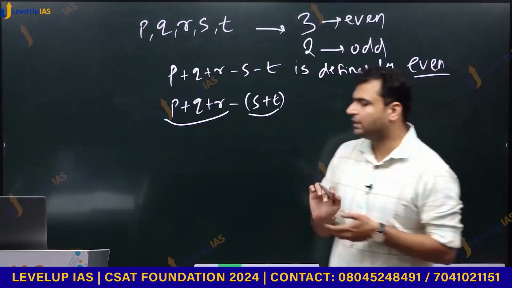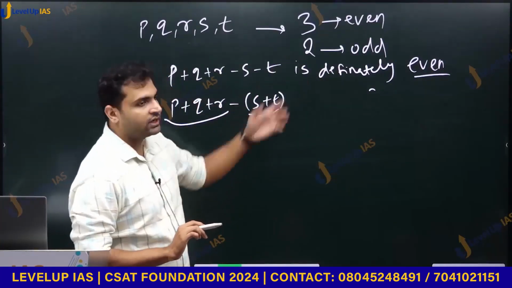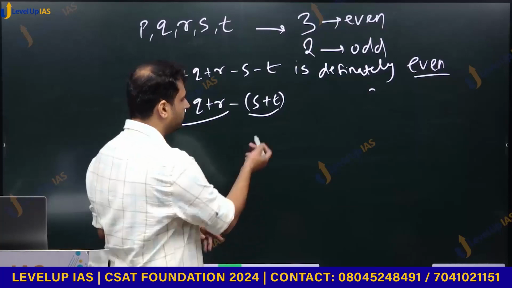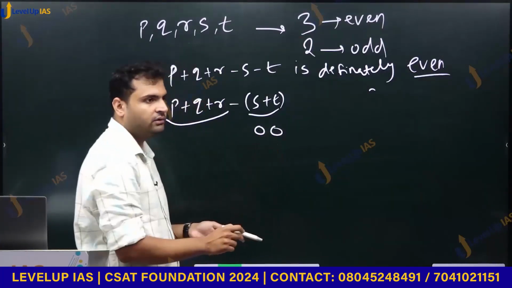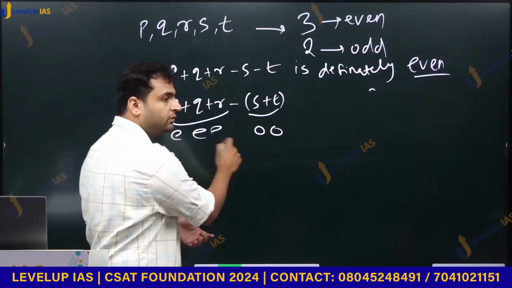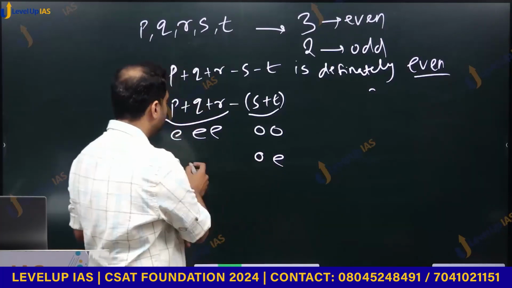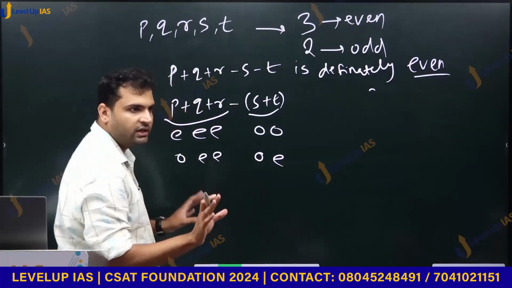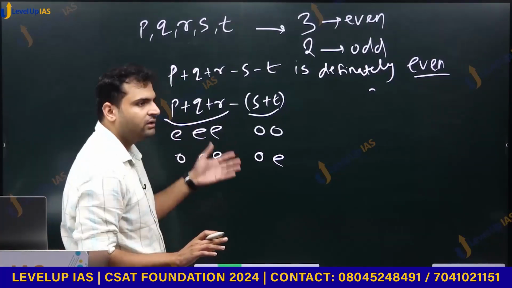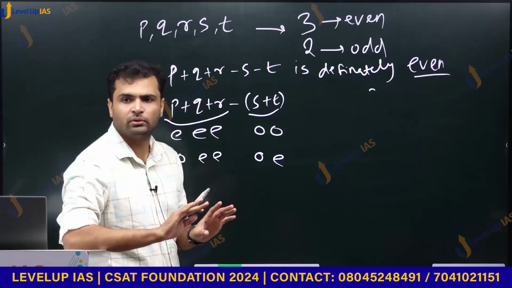Now what are the possible cases we have? Maybe both s and t are odd. That is one case. I am now making the possible cases. If both of these are odd, then all of them are even. If one of them is odd, one of them is even, then one of them is odd and two of them are even. Order is irrelevant. Why? Because in addition, it doesn't matter in which order we add. 2 plus 3 is 3 plus 2.